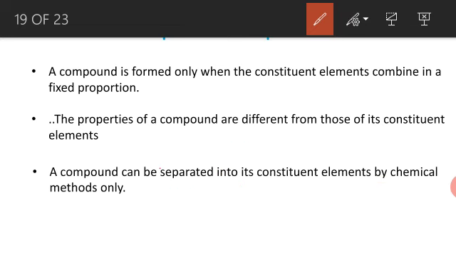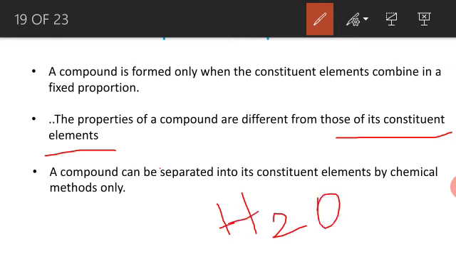Next, the properties of a compound are different from those of its constituent elements. See here, water is the compound. What are the constituent elements? Hydrogen and oxygen. But the oxygen character is different and the hydrogen character is different.